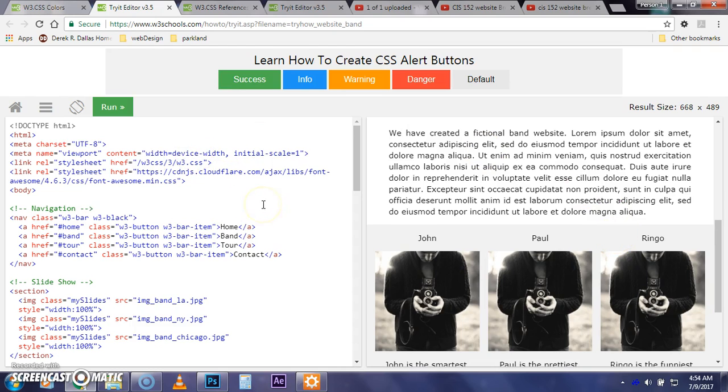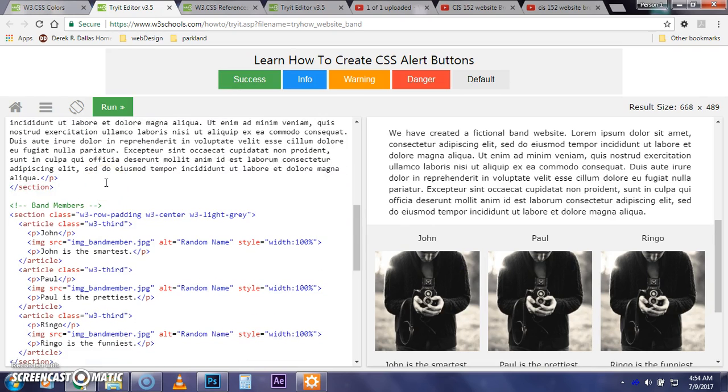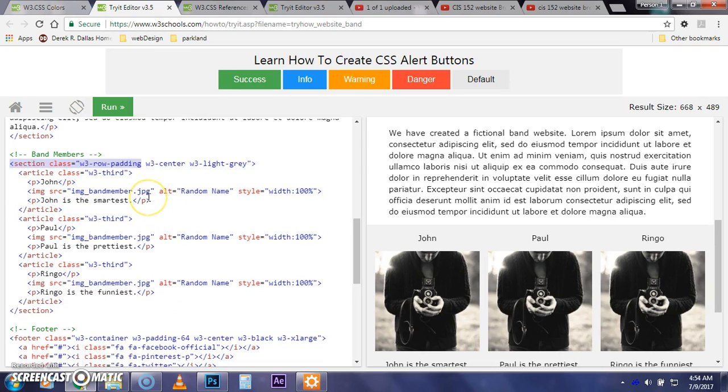So they've got a section, it's just a section called W3 container, and it's not broken up, it's just one section. But let's look at this one. This is a little bit different. Section W3 row and padding. Notice that when you start to see things like row, and then you have elements inside of a row.